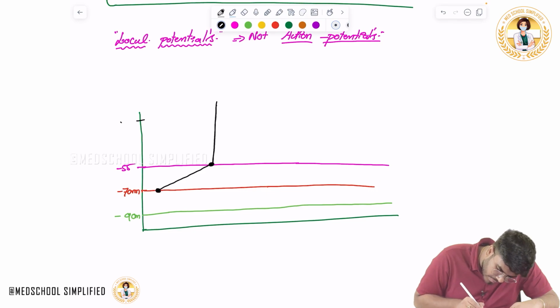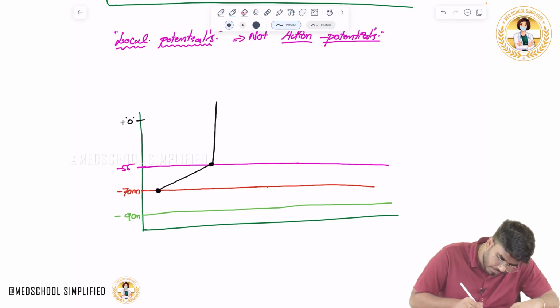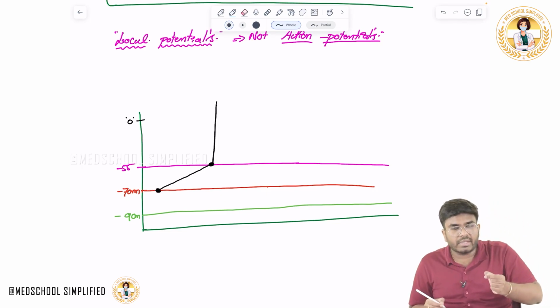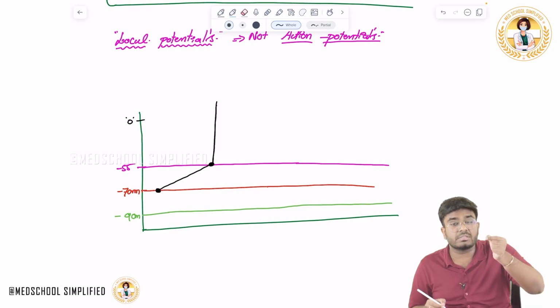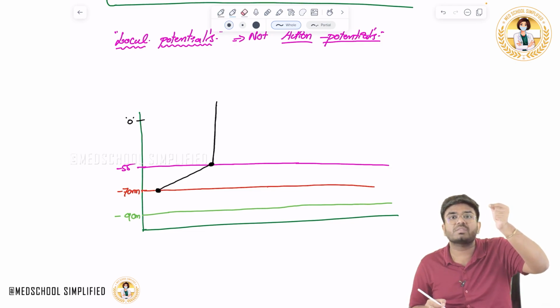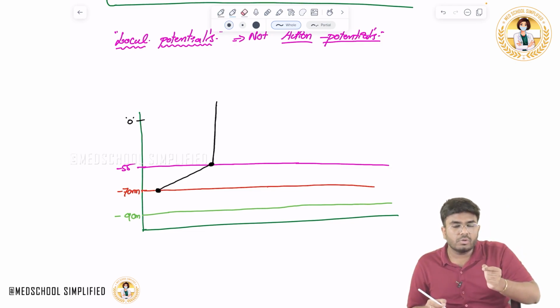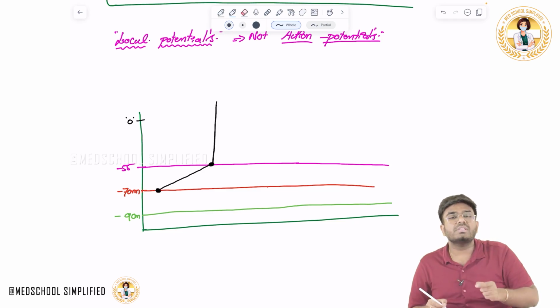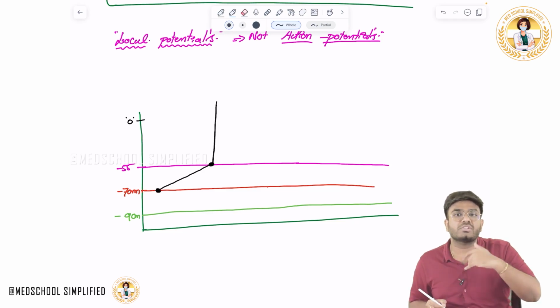The voltage is going from minus 55, minus 40, minus 30, minus 20, minus 10, 0, and now it is becoming even positive, plus 10, plus 20. So the neuron is getting electrically positive. This is called depolarization.